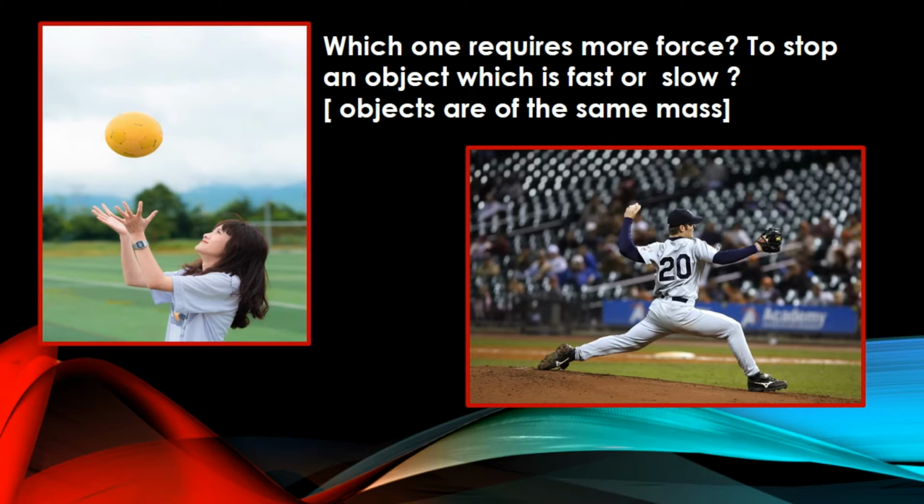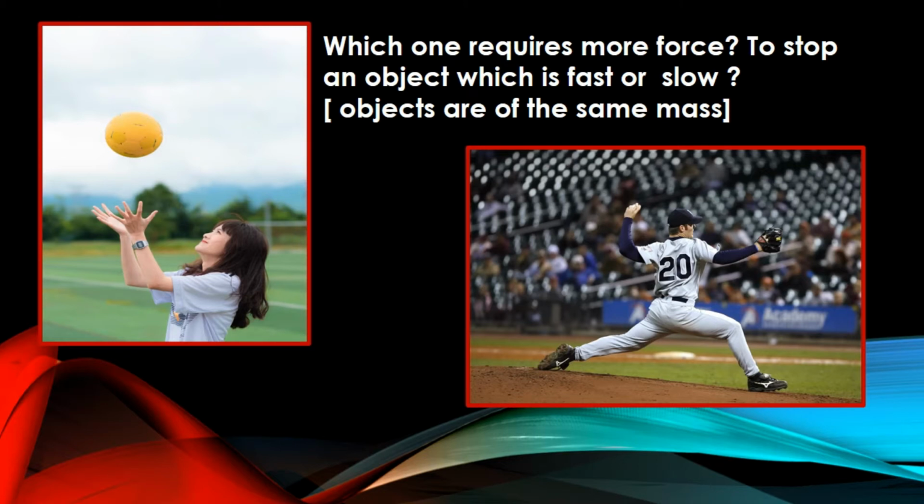It is easier to stop a slow ball than a fast ball of the same size. Or more force is required to stop an object which is moving with more velocity. A bullet fired by a gun can easily pierce human tissue before it stops, resulting in casualty. The same bullet fired with moderate speed will not cause much damage. What is the reason for these observations?